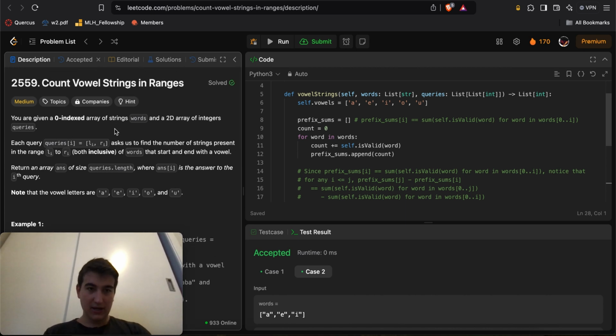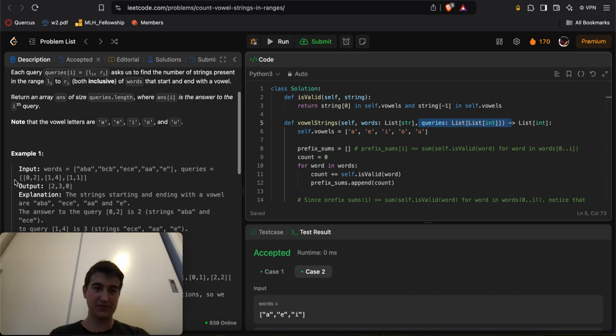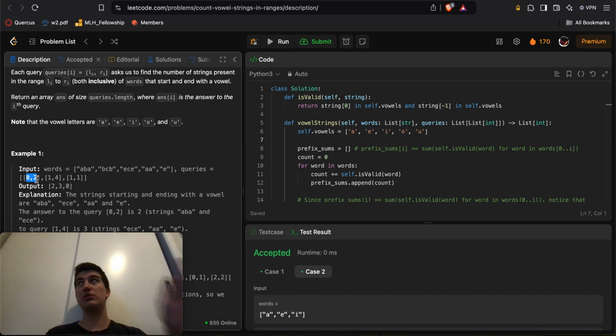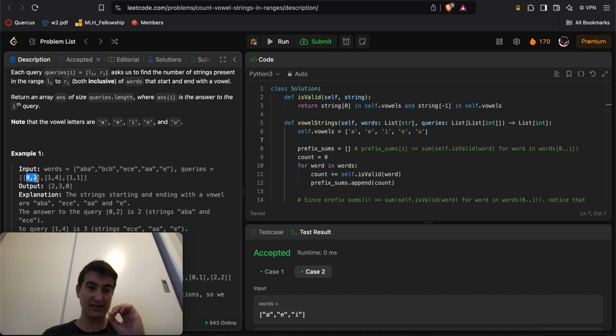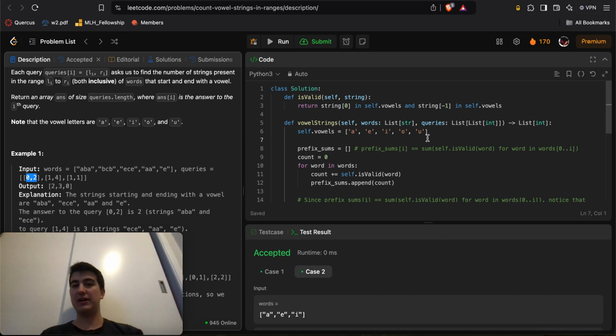Essentially, we're given a zero-indexed array of string words and a 2D integer array of integers queries. So basically, each query will be a pair of integers, like 0, 2, 1, 4, 1, 1, and so on. And we have a bunch of words, and these two numbers represent indices inside of words. We want to return, between this index and this index inclusive, how many of the words start with a vowel and end with a vowel, where the vowels are A, E, I, O, U, and not Y.